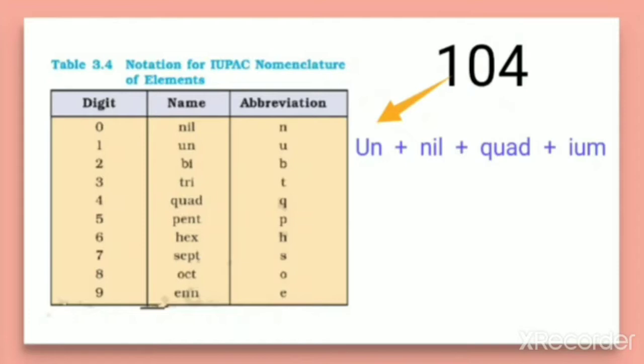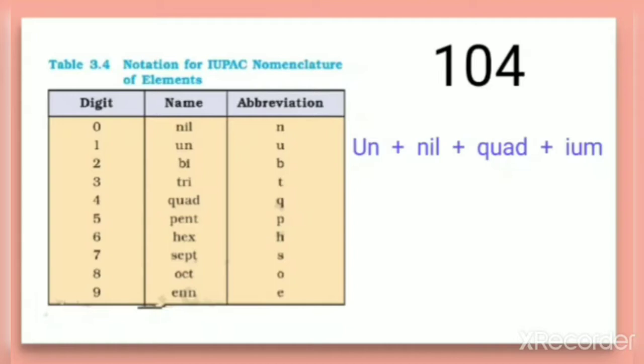For the digit 0, the name is nil. For the digit 4, the name is quad. So we have to combine the names in the same regular manner as given in the digits, and the last should end with the suffix ium. So at the end of each name, you have to add the suffix ium.